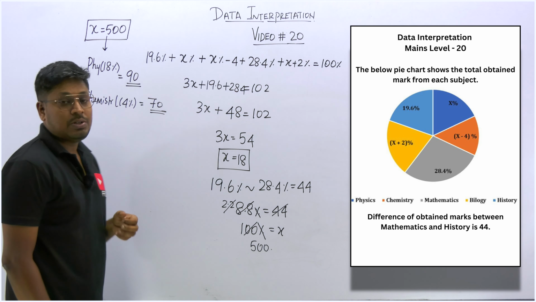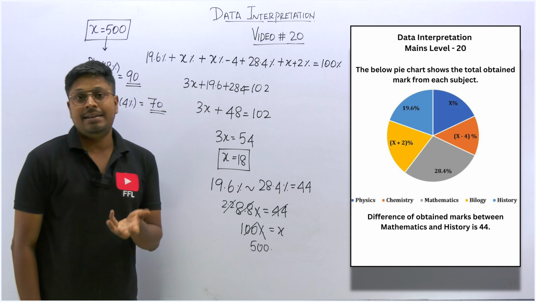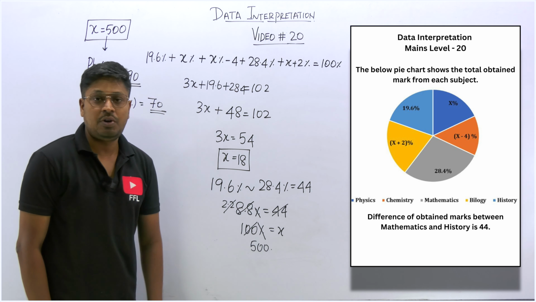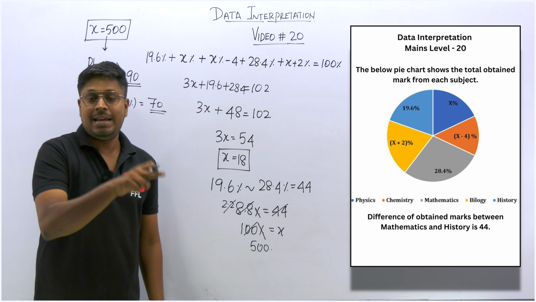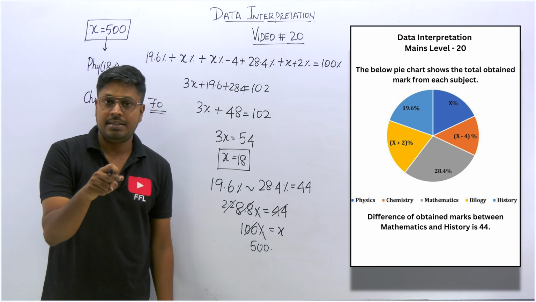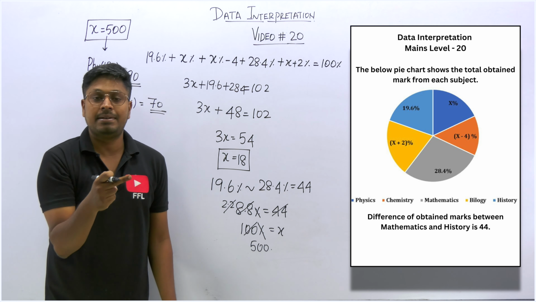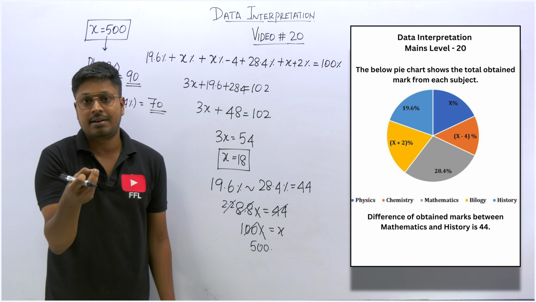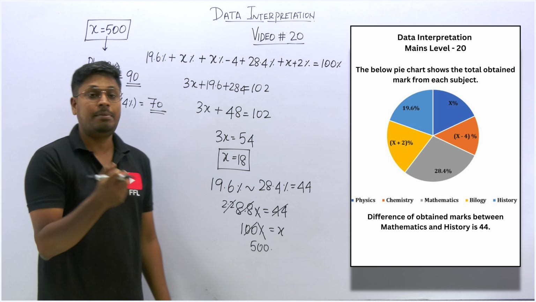So 70 is the total score that he obtained in chemistry. Similarly, we can find it for biology. Biology is how much? X plus 2. So 18 plus 2 will be 20%. So out of 500, 20% is scored in biology. 20% is how much? 100 marks. So 100 marks is scored in biology.